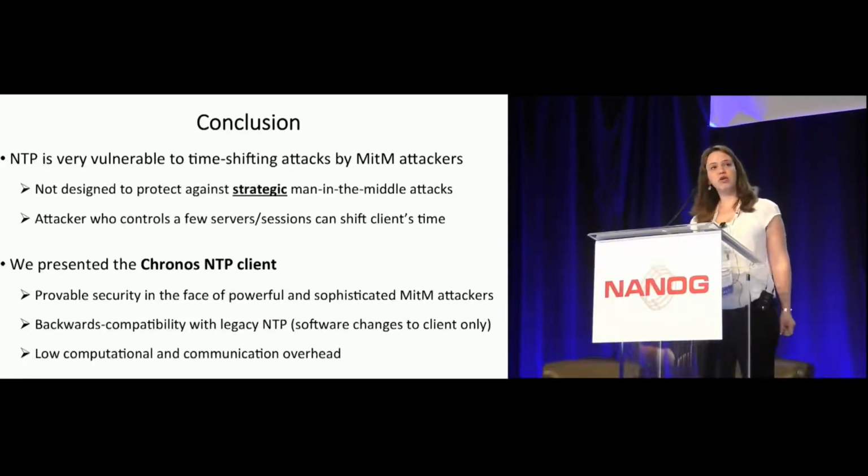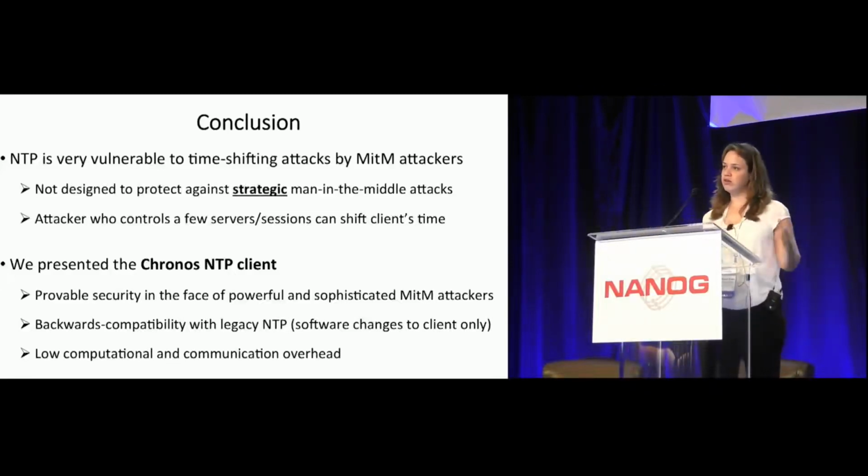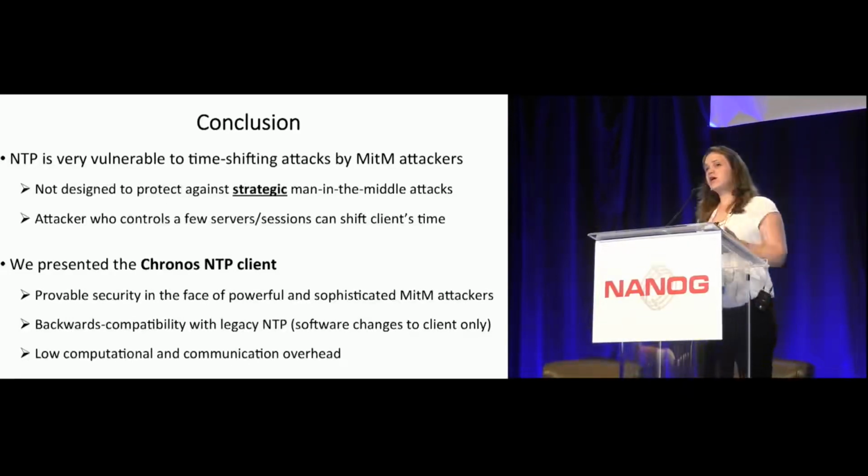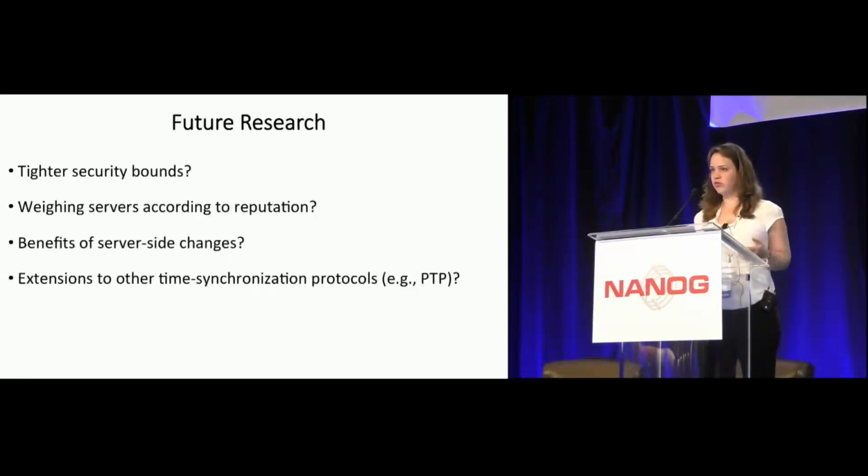And therefore, we present a modified NTP, Chronos, with provable security, even facing a man-in-the-middle attacker. It has backward compatibility since there is no need to change anything on the server side, only on the client side, and we are talking about really small software changes. And we add only low computational and communicational overhead here since we query only a few servers.